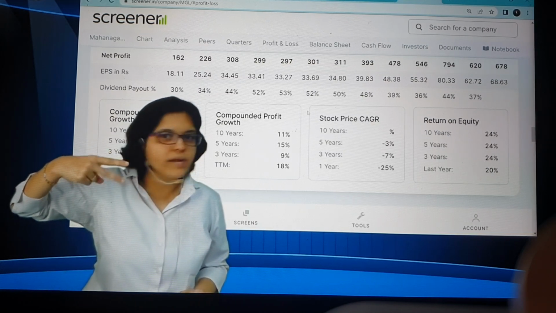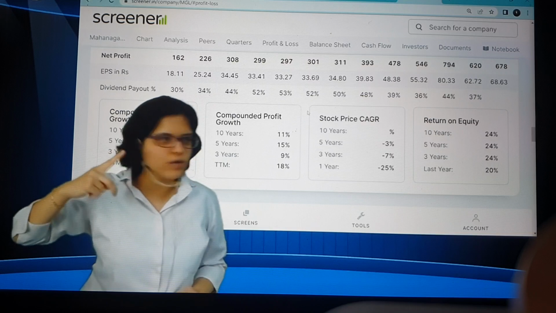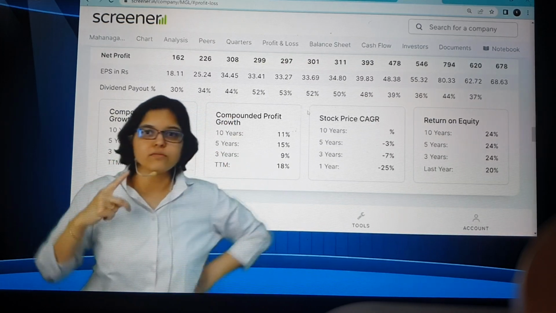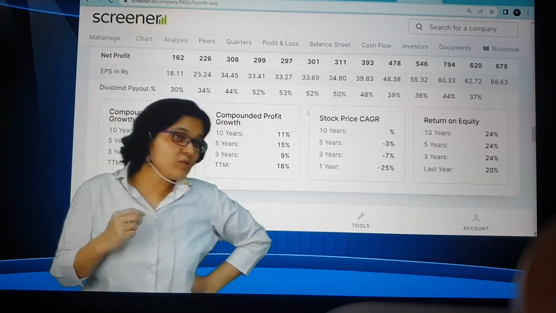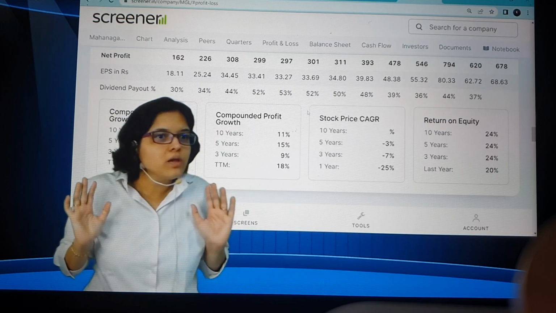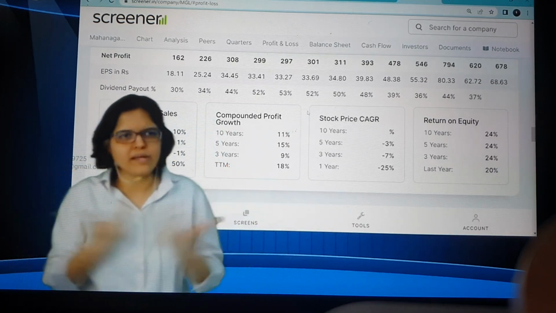Q1 is from April to June, and Q2 is July to September. That 2 quarters data I have, and previous year's full year data I have. How to compare? If you say, ma'am, directly compare till March only, so year ended 21 versus year ended 22, compare that and finish it off.